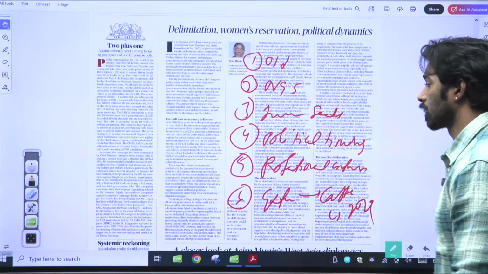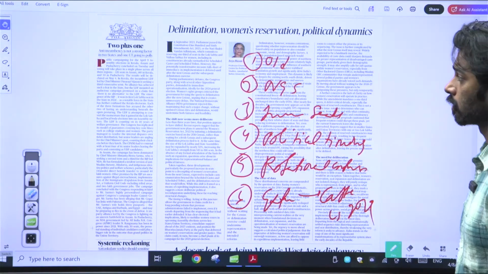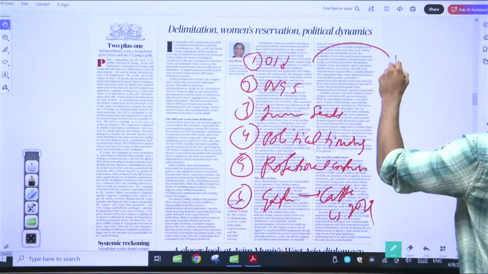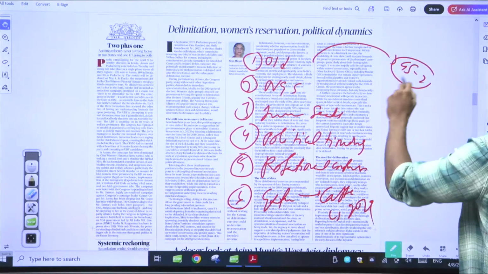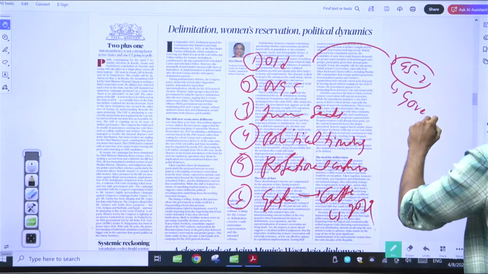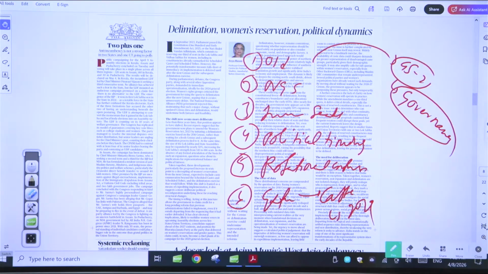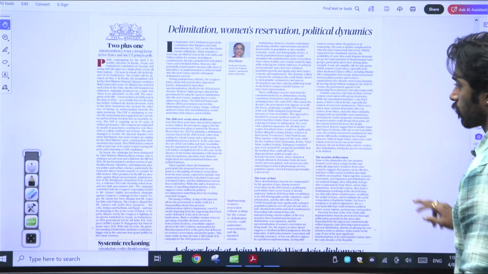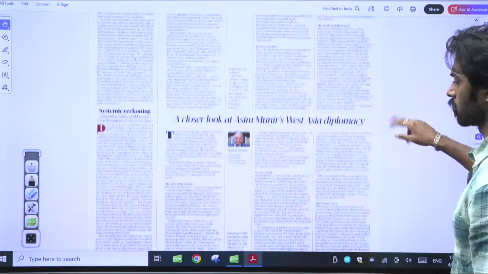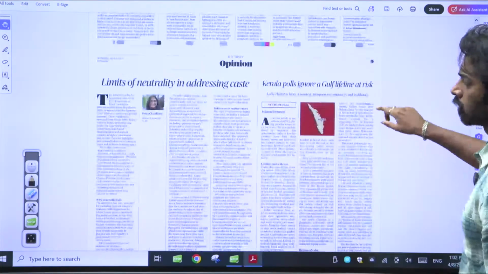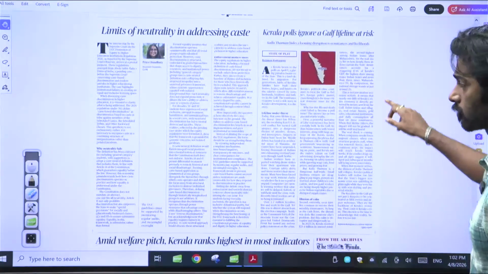Okay, that is what I wanted to discuss in this particular editorial. You can use it in General Studies paper 2 when it comes to governance. Right, you can use it in the governance paper in General Studies paper 2. After this, we'll move on to the next editorial, limits of neutrality in addressing caste.